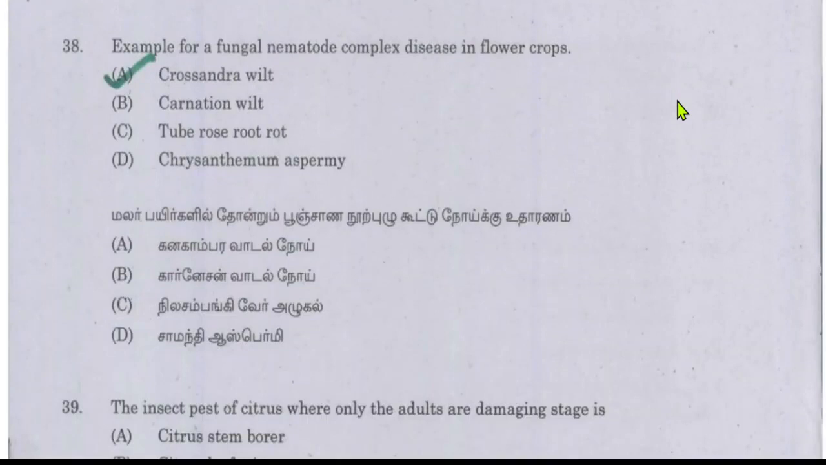So next question is an example for a fungal nematode complex disease in flower crops. So the answer will be Crossandra wilt. So Crossandra wilt is an example for a fungal nematode complex disease in flower crops.